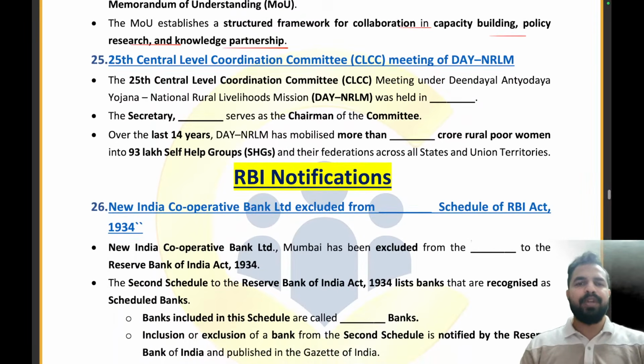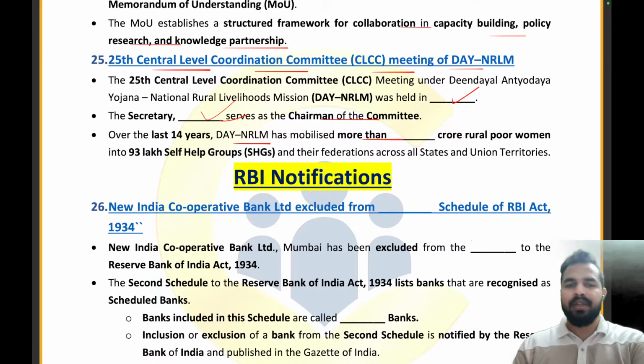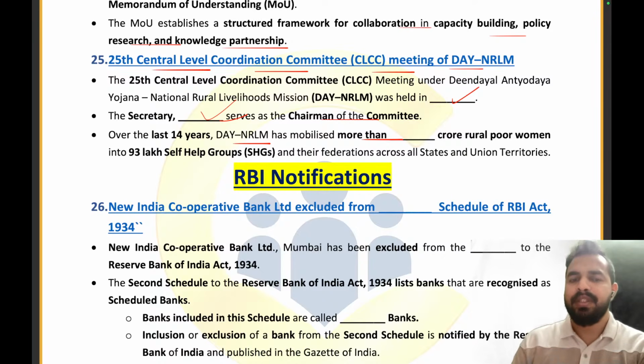Now, my dear friends, moving on to the next part, the 25th Central Level Coordination Committee CLCC meeting of DAY-NRLM was held in which place? Hyderabad, Telangana. The secretary to which ministry served as the chairman of the committee? That was Ministry of Rural Development. And over the last 14 years, the DAY-NRLM has mobilized more than dash crore rural poor women into the 93 lakh self-help groups.